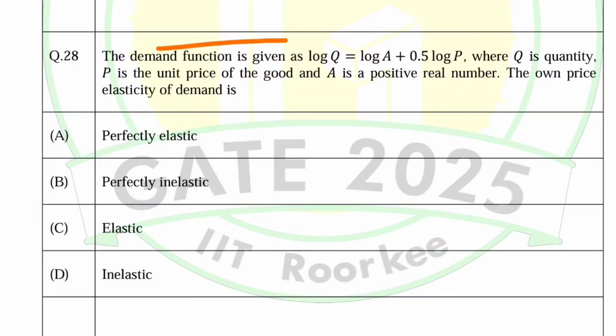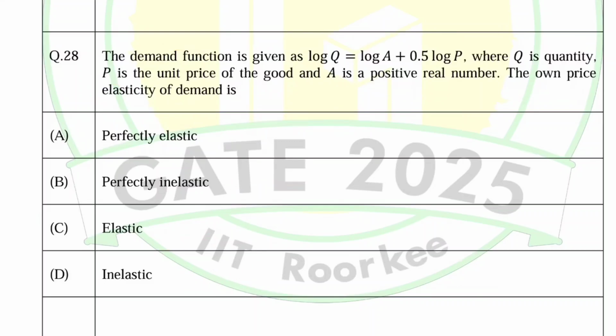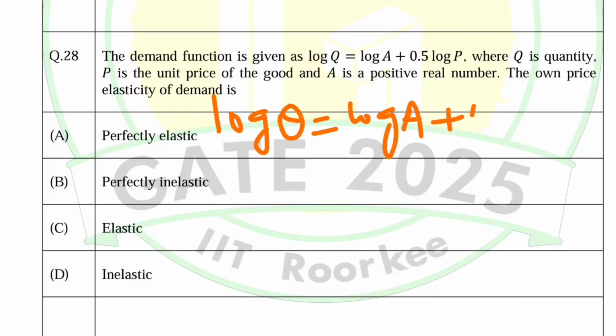The demand function is given as log of Q is equal to log of A plus 0.5 log of P, where Q is the quantity, P is the unit price of good A. P is the price of good, and A is a positive real number. The own price elasticity of demand is, options are perfectly elastic, perfectly inelastic, elastic, or inelastic. Okay, so we have the demand function log Q is equal to log A plus 0.5 log P.